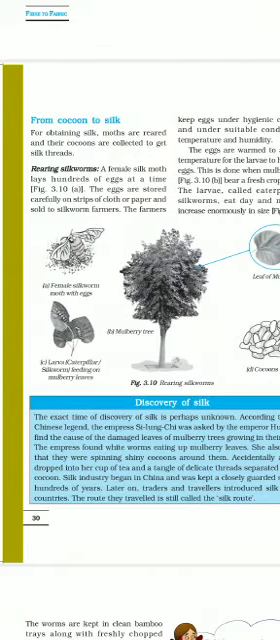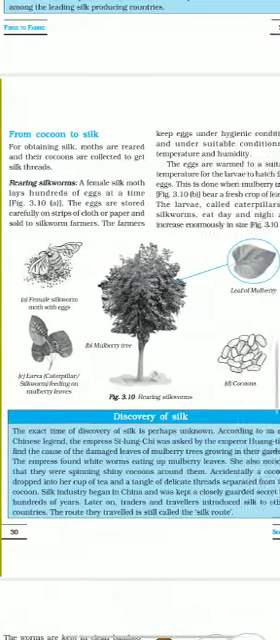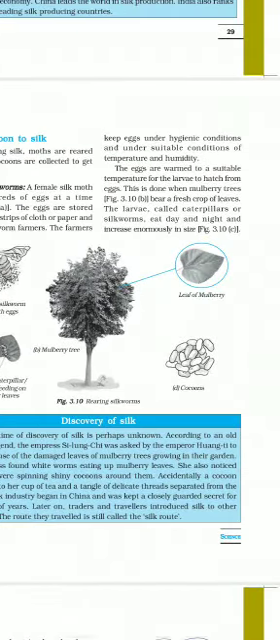The eggs are stored carefully on strips of cloth or paper and sold to silkworm farmer. The farmer keeps eggs under hygienic conditions and under suitable conditions of temperature and humidity. The eggs are warmed to a suitable temperature for larvae to hatch from eggs. This is done when mulberry leaves, figure 3.10 B. See, mulberry tree is there, bear a fresh crop of leaves.